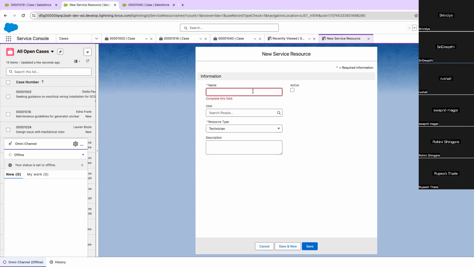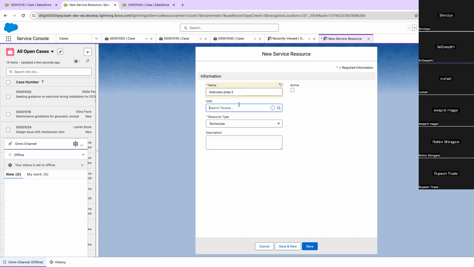Let's create a service resource named Interview Web 2. We'll have to select the user. This is the important thing: you'll have to select the resource type as Agent, so that the system will understand that this is the Omni-Channel agent. And you will have to activate it.